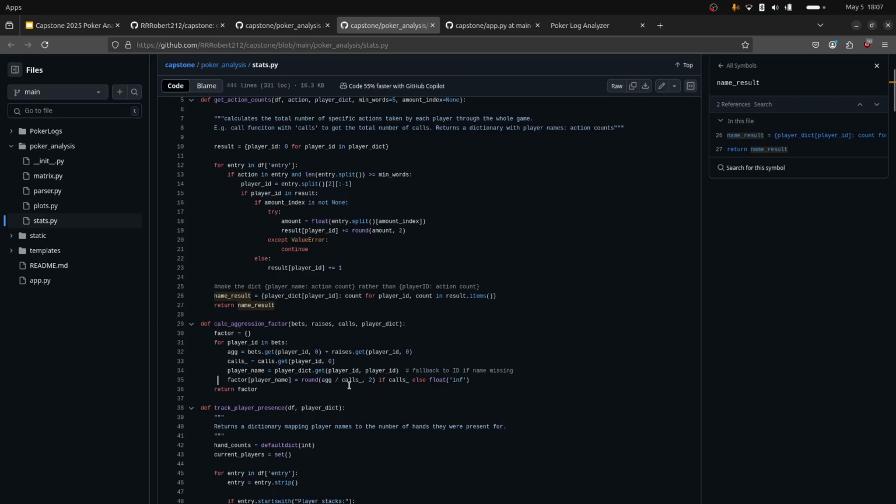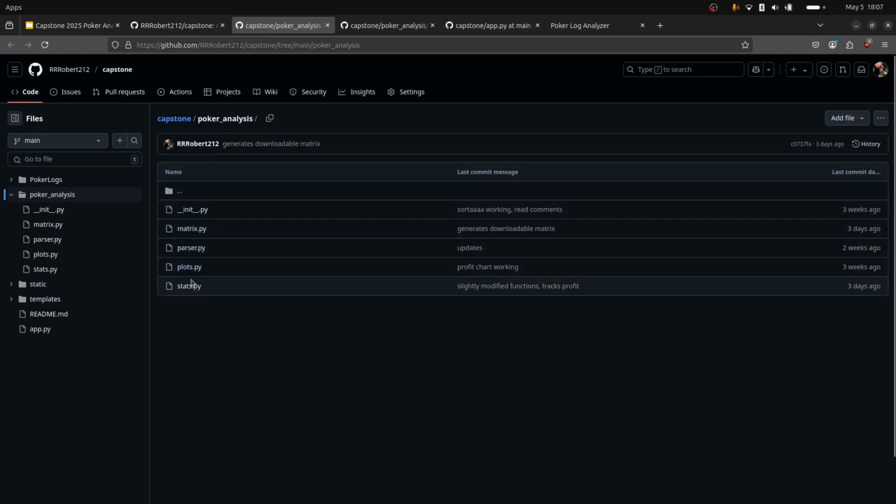It's a ratio of your bets and raises divided by your calls, and it basically tells you how aggressive or passive a player is. Often it's thought of as better to have a higher aggression factor, but just a couple more things.